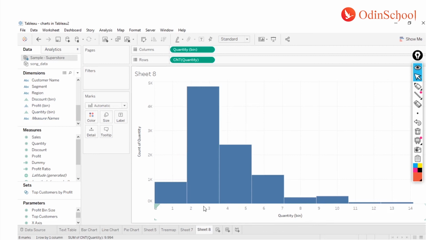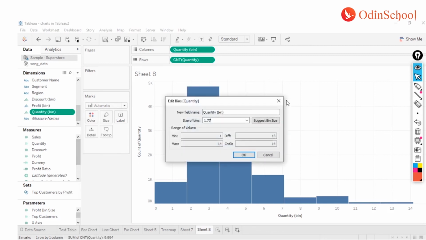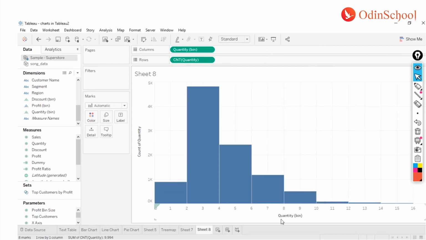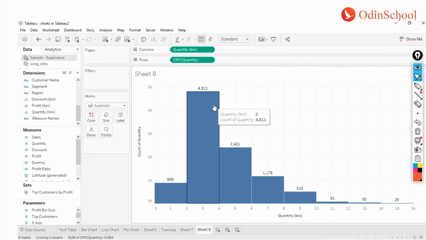I can obviously make it from here as well, but for our understanding, I'll do a right click and I'll see over here. So each of my bin size is 1.77. So let's make it easier to understand. I'll make it as 2 and I'll say okay. And you see, if I enable the labels, the highest number of people are buying the products which are